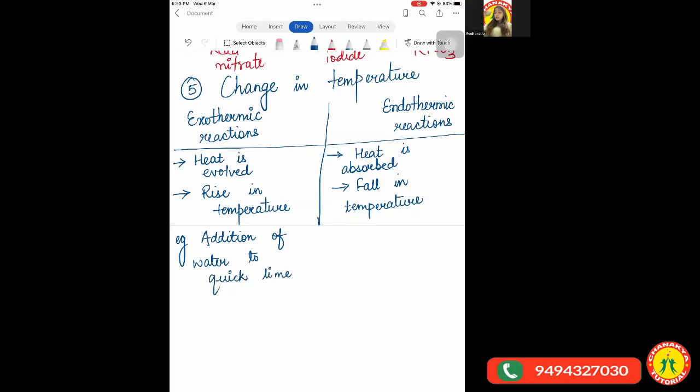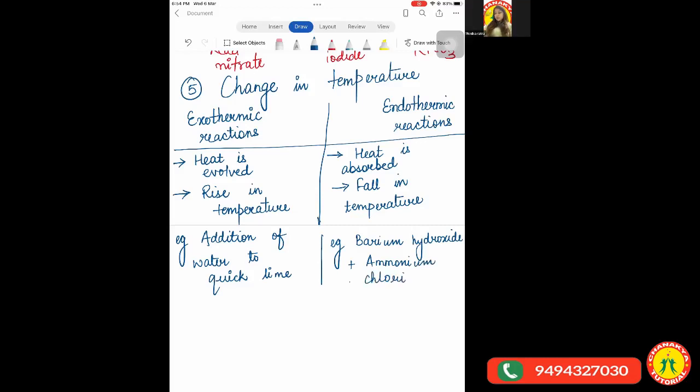And example for endothermic reaction would be the reaction of barium hydroxide with ammonium chloride.